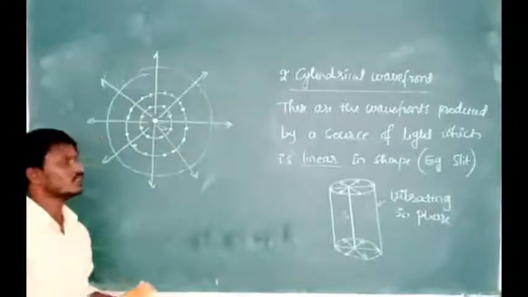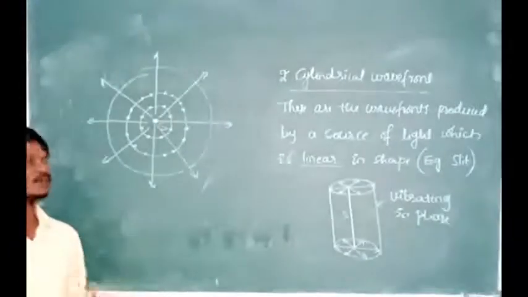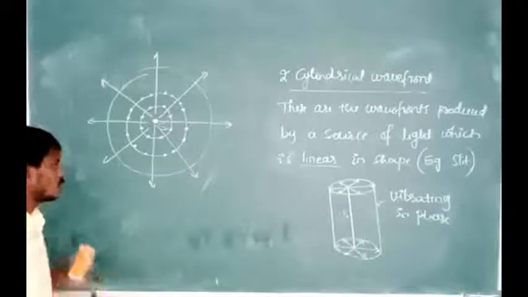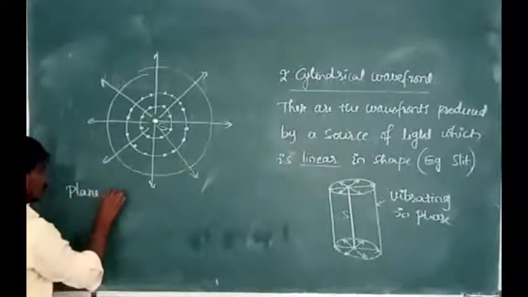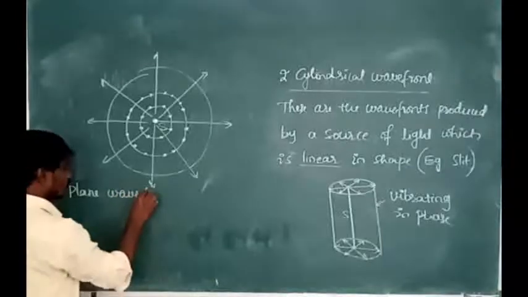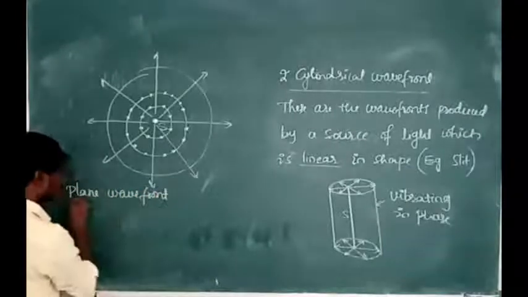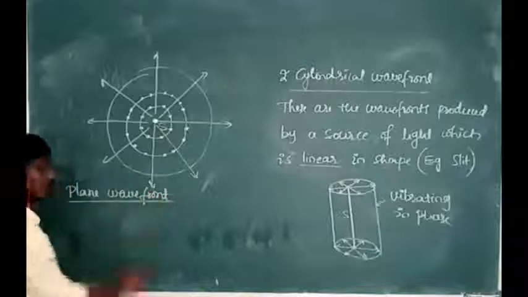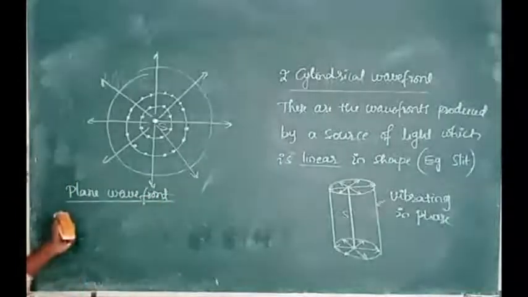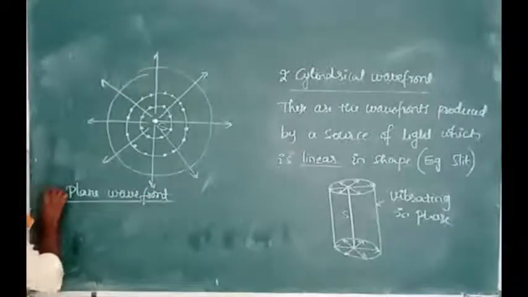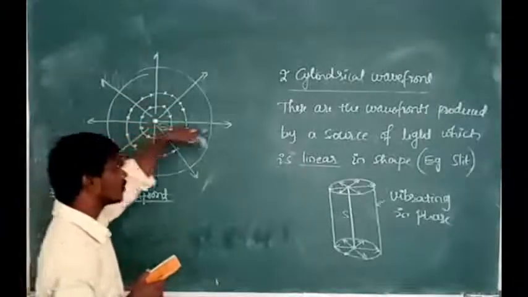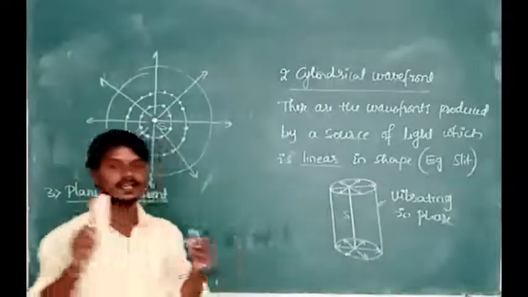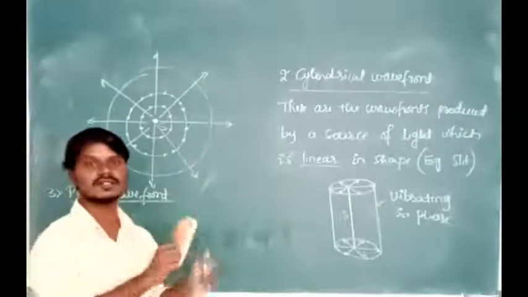Okay. Next, last type of the wavefront, that is a plane wavefront. What do you mean by plane wavefront? Now we are going to define the plane wavefront. This is the third type of wavefront. It is the small part of the spherical wavefront or cylindrical wavefront at a large distance from the source of light.